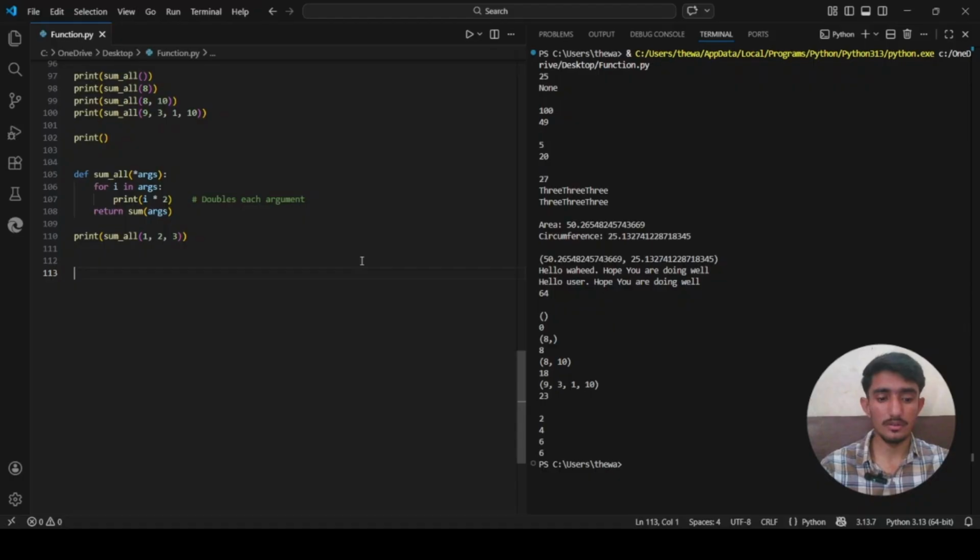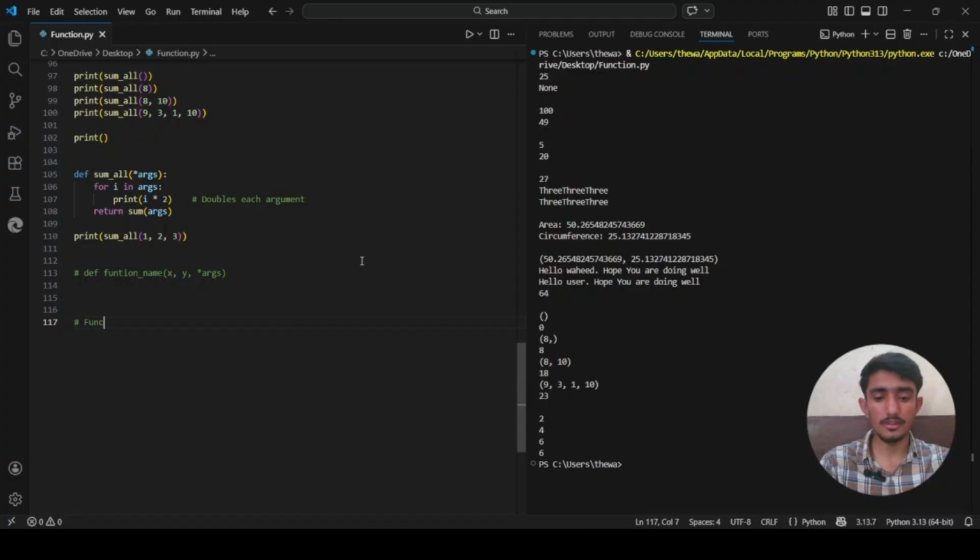For example, like this: def, after that the function name. Inside this parenthesis the parameters must be like x, y. These are our regular parameters. After that, we will say asterisk args. The x and y capture the first two arguments, and the asterisk args gets everything else.